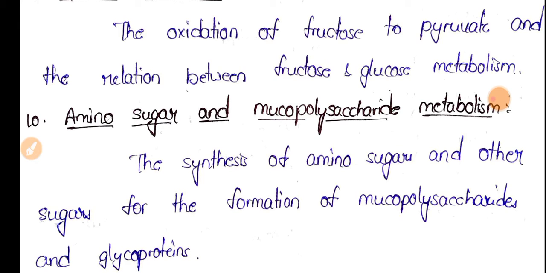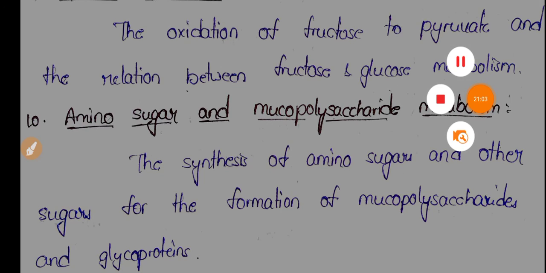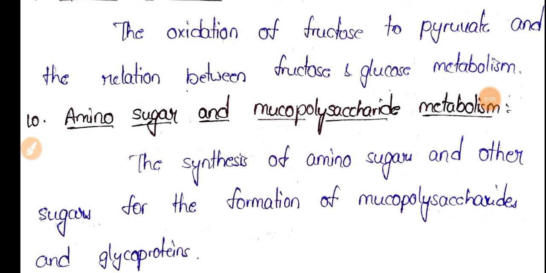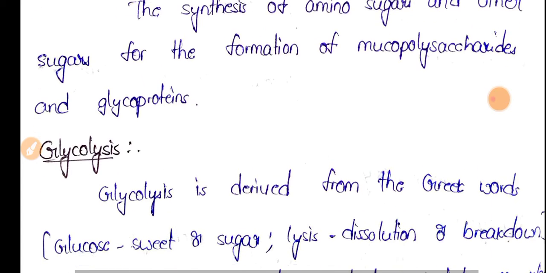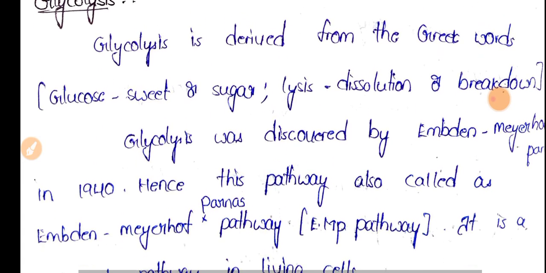And again glycogenesis, that means conversion of glucose to glycogen and glycogen breakdown to glucose, and the pentose phosphate pathway or hexose monophosphate shunt, and we'll also have gluconeogenesis. Photosynthesis is also included in the first unit. We should see the C3 and C4 cycles. So these are the major concepts that we should see in the first unit. Okay, so let's start with glycolysis.